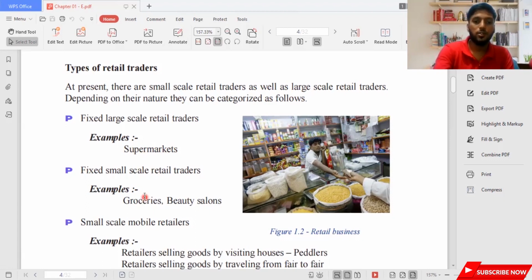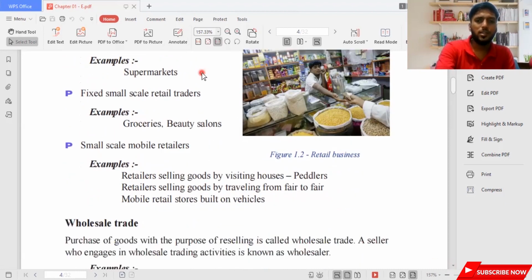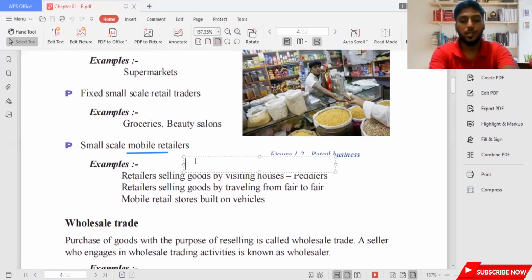Then we have small scale mobile. Now this mobile, what is the term called mobile? Is it a person who is having a mobile in their hand? Students who are doing O levels, please know these terms very carefully. Mobile means moving. So these are moving retailers. They move, they knock the door, and they say, "Hey, sir, there's a product from this particular country.